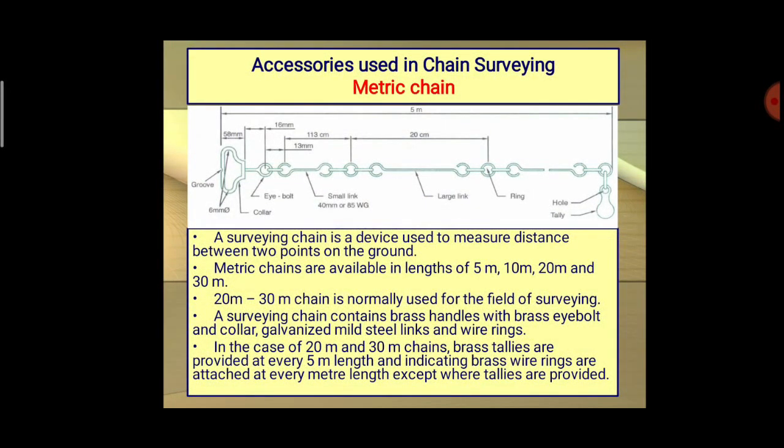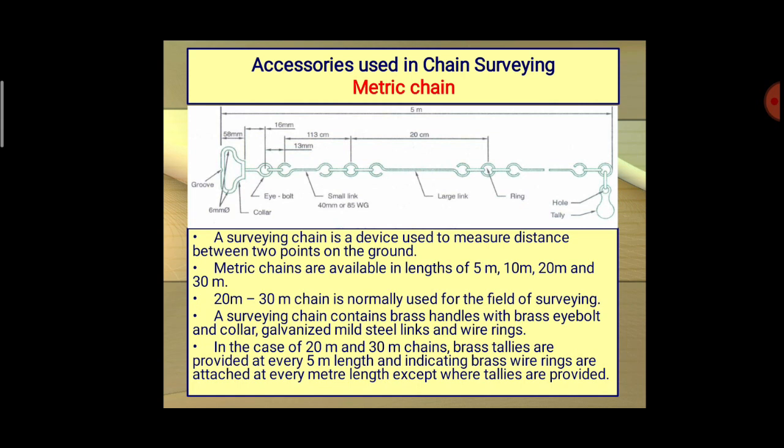Just for segregating small distances. For example, from this figure we have a 5 meter length of chain. Normally metric chains are available in lengths of 5 meter, 10 meter, 20 and 30 meter likewise. So we have metric chains up to 30 meter.